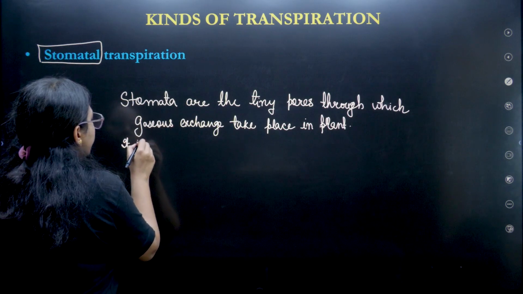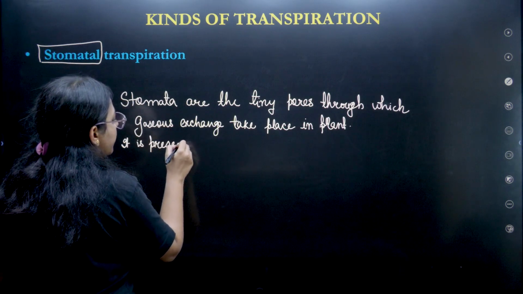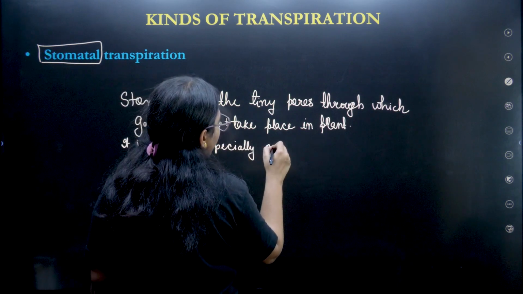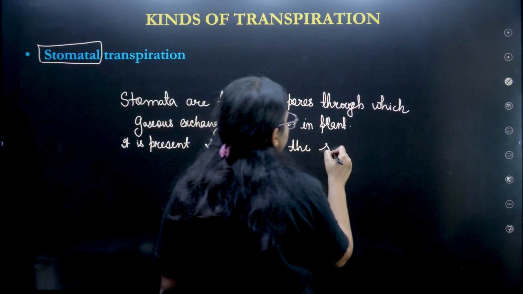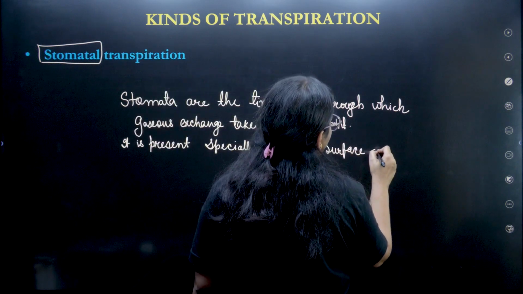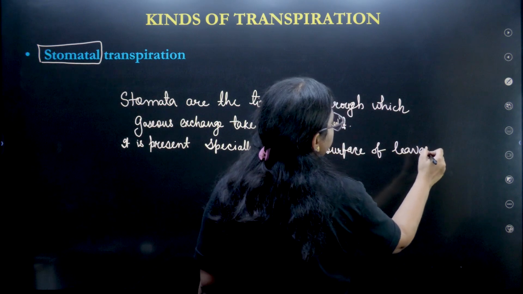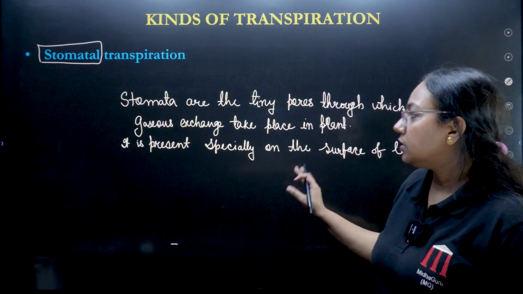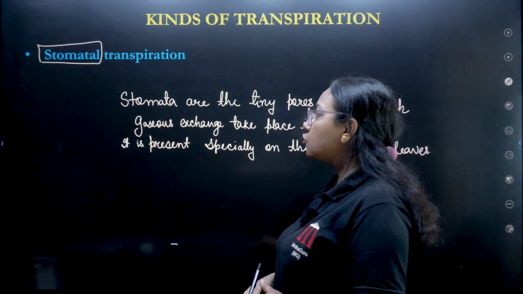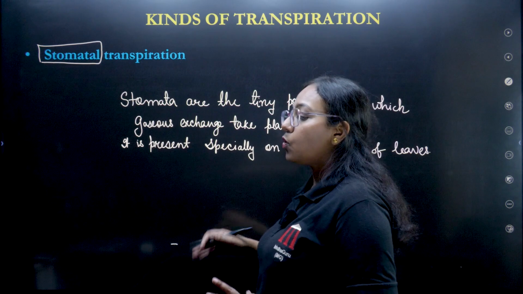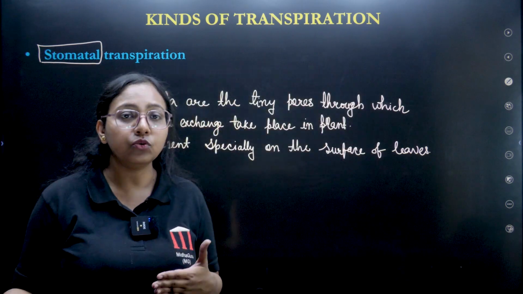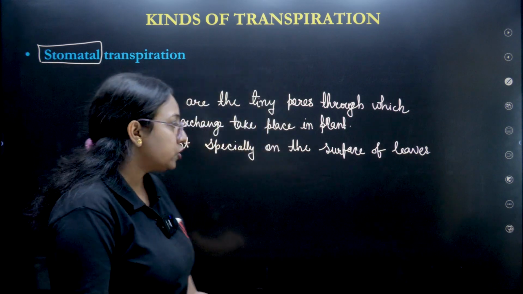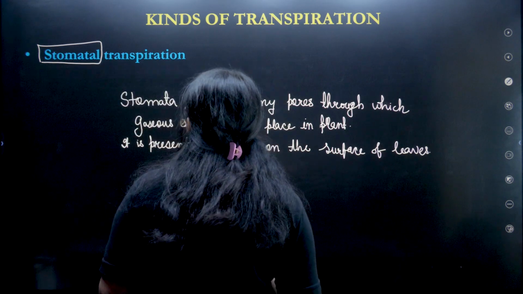It is present especially on the surface of leaves, but also present on the stem as well. Stomata are the tiny pores. From this pore, when the water vapor gets out and transpiration takes place, this type of transpiration is called stomatal transpiration. So let's understand the diagram of stomata.